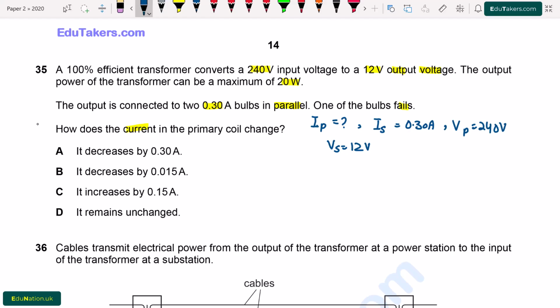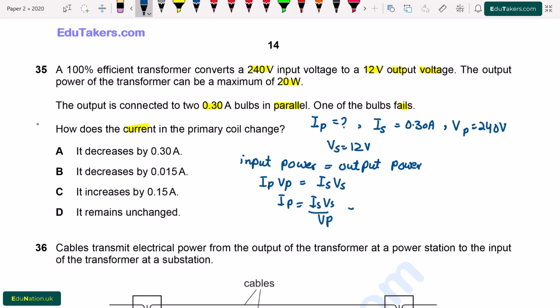So the transformer is 100% efficient. It means that the input power is equal to the output power. So I write here, input power is equal to output power. Input power is basically for the primary coil. Ip Vp is equal to Is Vs. From here Ip is equal to Is Vs over Vp.